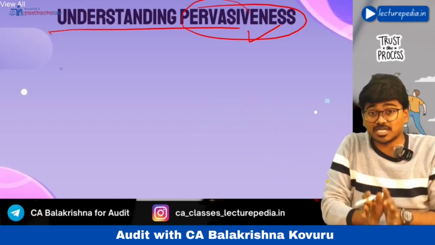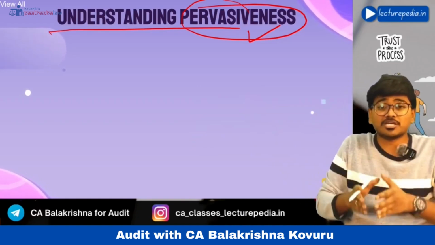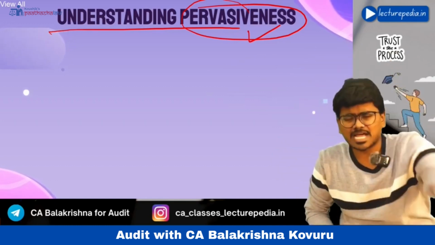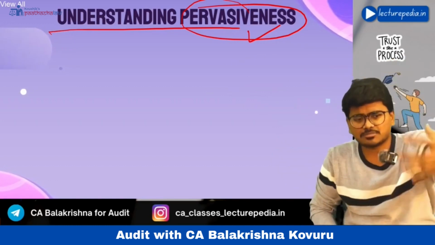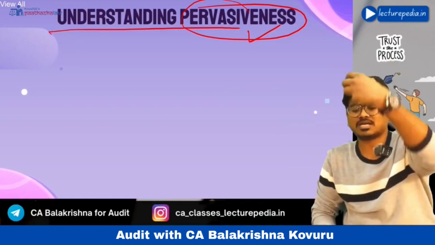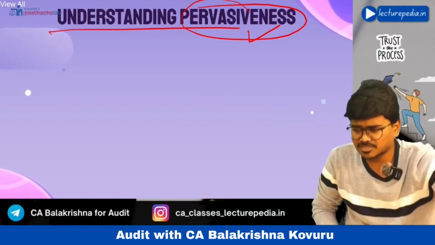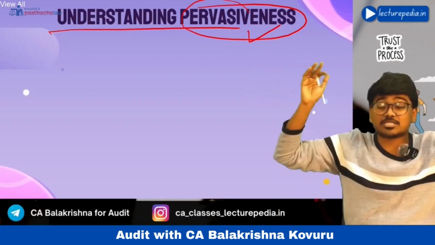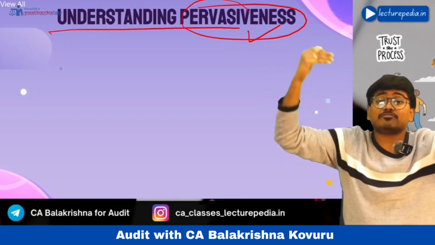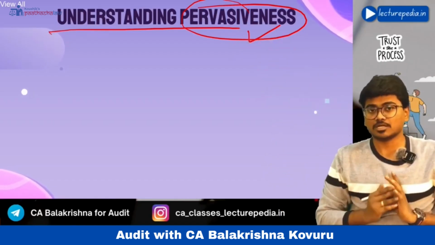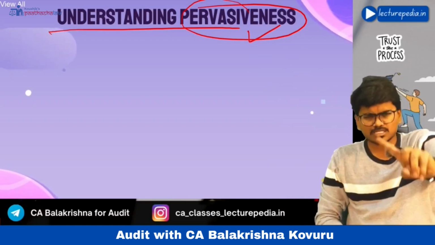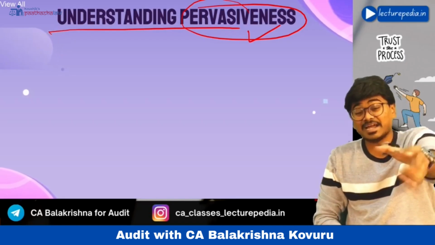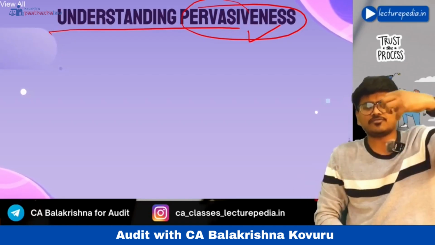That means misstatements are pervasive when they are present across the financial statements, and various items have been misstated. There are misstatements in fixed assets, in current assets, in sales, in purchases. Like this, misstatements are in various items. Then you will call the misstatements pervasive. Or in another situation, the misstatement is only in one item, but that single item represents a majority portion of the financial statements.